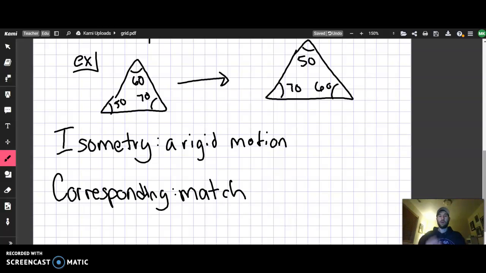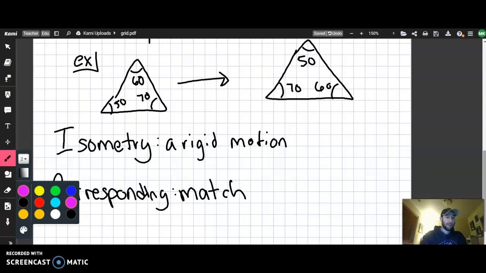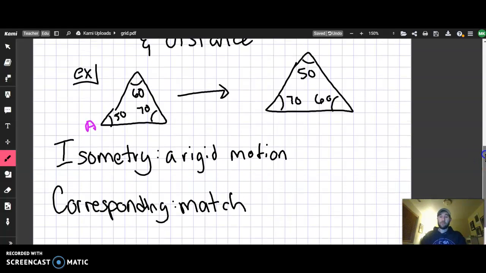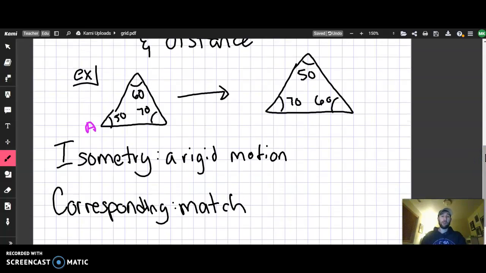And so if I look back to the example that I drew already, the 50 degrees, I'll go ahead and highlight that in a nice color here. Purple's a great color. So angle A here is our 50 degrees. That is going to match the angle after the transformation that's also 50 degrees. Those are the matching angles in the pre-image and in our image.